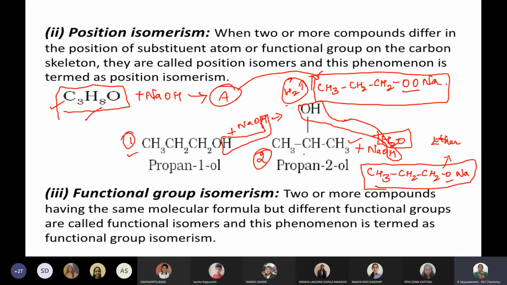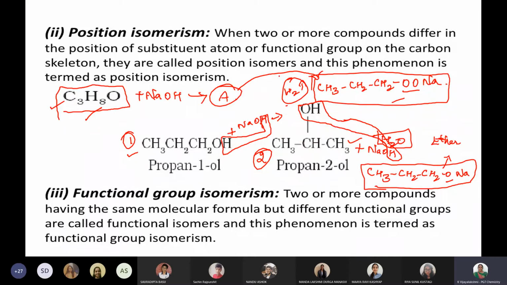How will they have different chemical properties? The sodium hydroxide is common. In the same way propan-1-ol reacting with sodium hydroxide gives a different compound, and propan-2-ol reacting with sodium hydroxide gives a different compound. These two are not at all the same, something different. So for that difference I brought this.